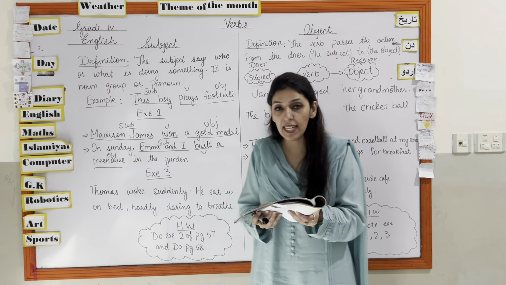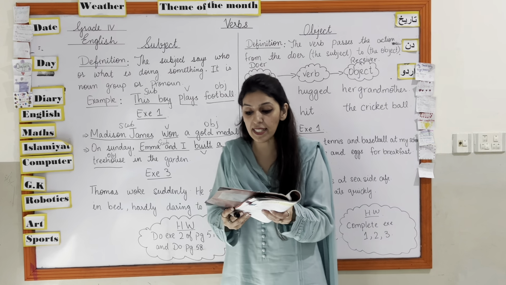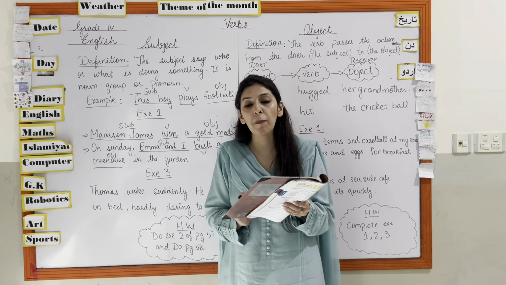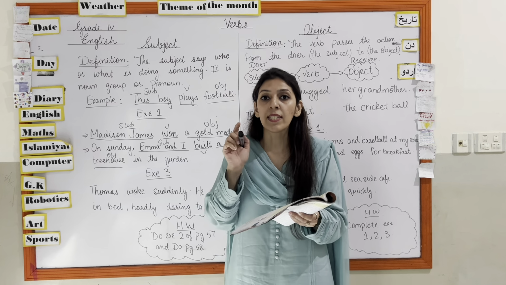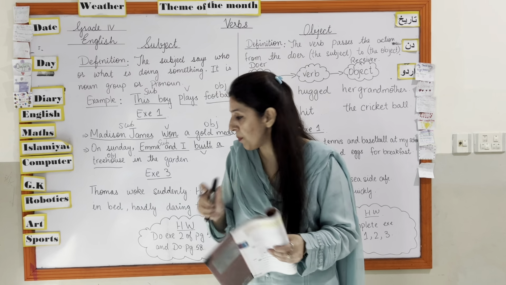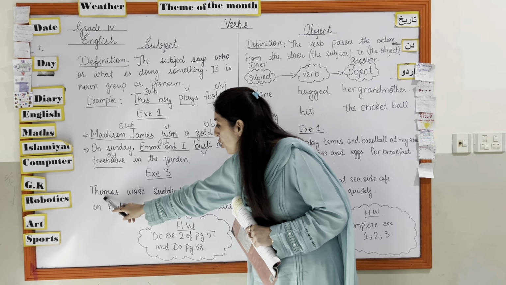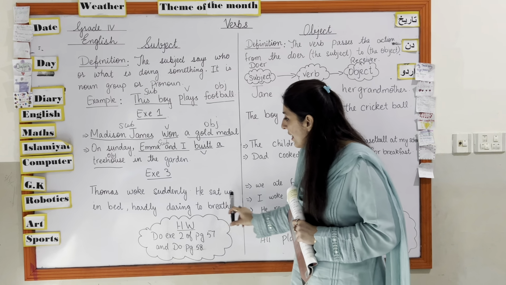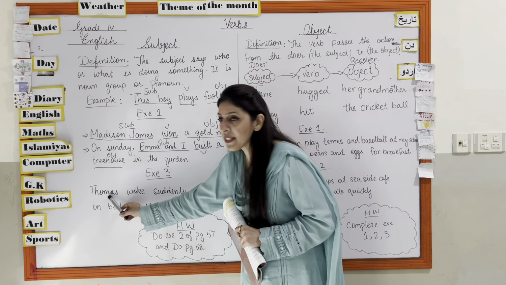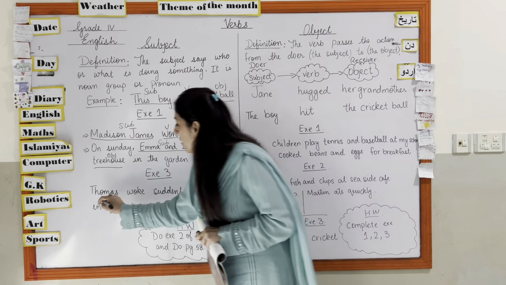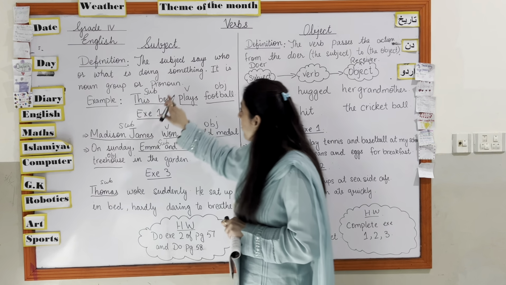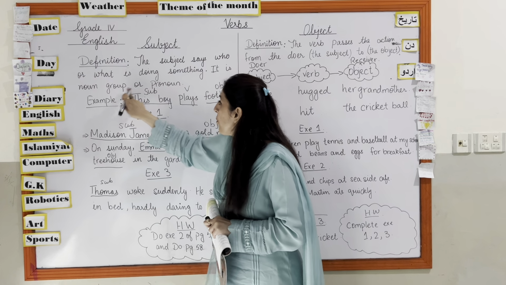Okay. Then exercise 3, that is underline the verbs and circle their subject in this extract from Midnight. They have given you a paragraph in which you have to circle the subject and underline the verb. Let's say Thomas woke suddenly. He sat up in bed, hardly daring to breathe. So now, what is Thomas here? It is a subject. It is a noun as well. And we have learned that it is a noun group or pronoun.